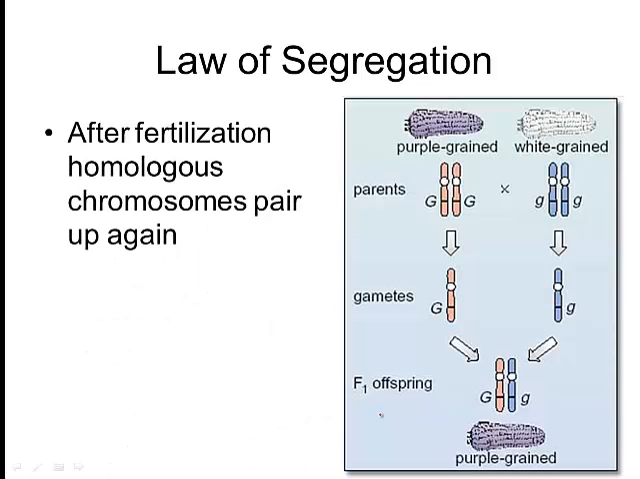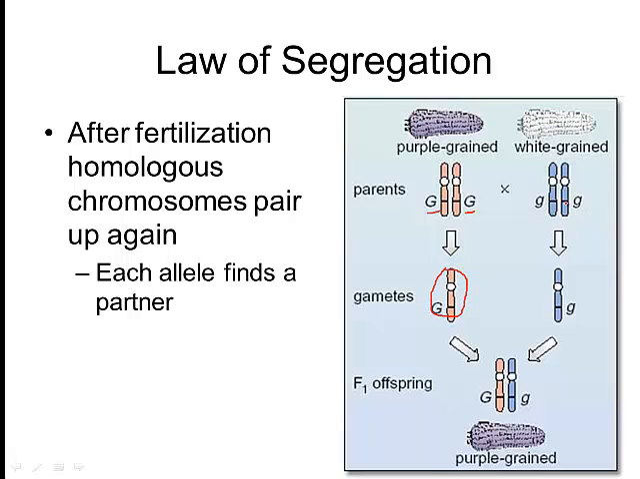Okay. One more picture of this. So after fertilization, the homologous chromosomes are going to pair up again. So once that segregation has happened and then you fertilize, then each allele will find its partner again. Okay, so one more example here. Just a random example, purple grain and white grain. Okay, so big G is the dominant, little g is recessive, right? You're crossing those two. So this parent right here can only give a big G. So that's what this gamete is showing. This parent over here can only give a little g. That's what this one's showing. So during fertilization, this offspring becomes big G, little g.